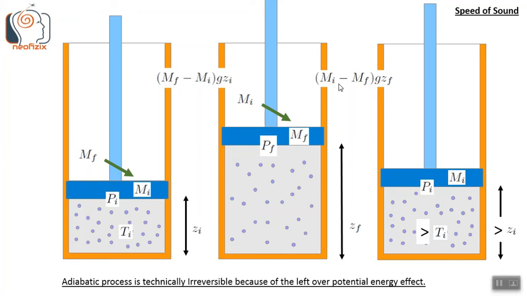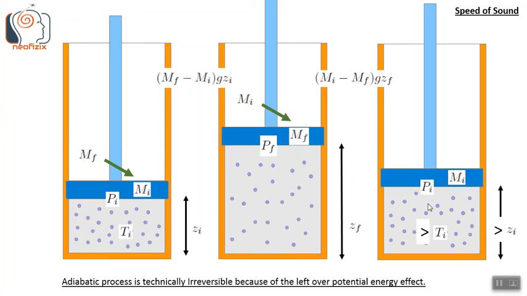So note that the summation of these two potential energies, these are not equal and opposite. If we add them, there will be a definite residual effect left over. It will not be zero. This (mf minus mi) g zi plus (mi minus mf) [term], this is the net potential energy added in these two steps. If we add up, it is not zero.